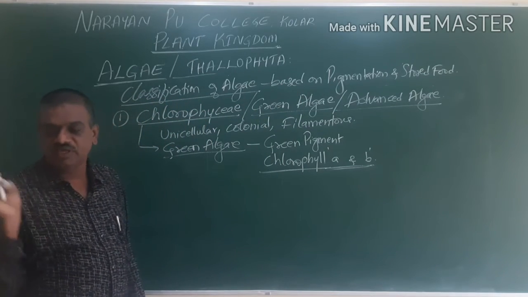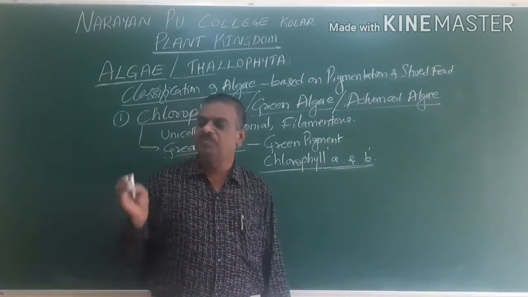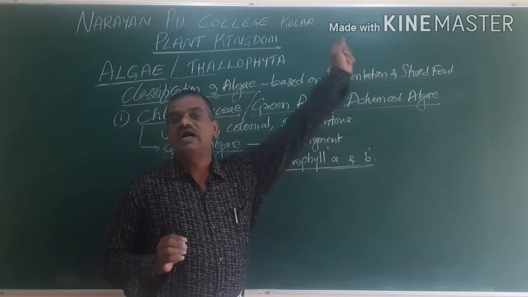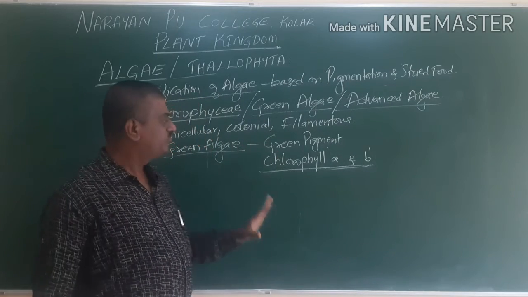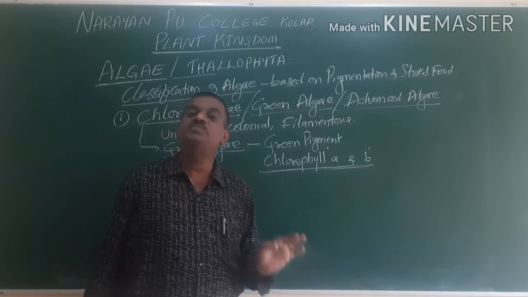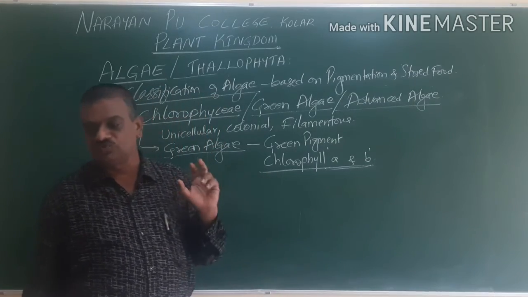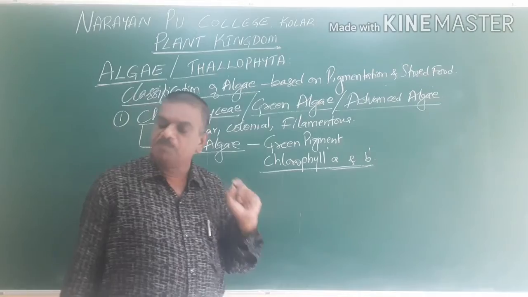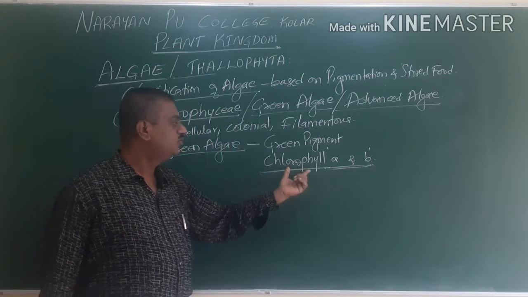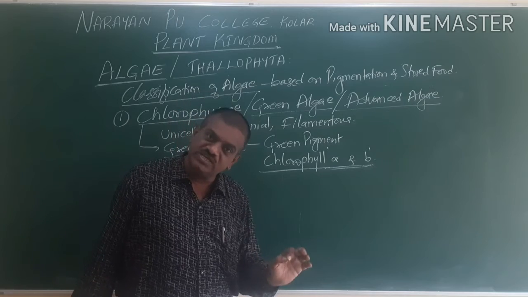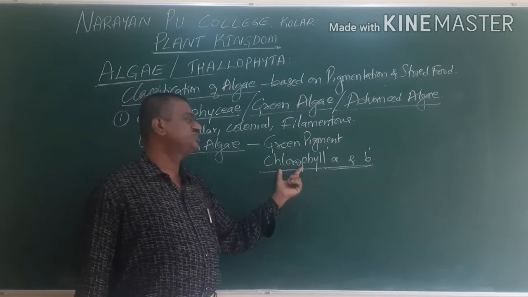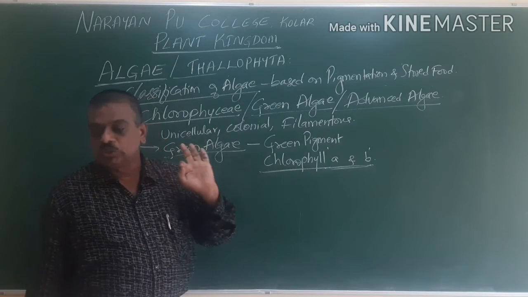Now, the chlorophyll is present in chloroplasts, which have different shapes. The chloroplast is a cytoplasmic organelle, and in a chloroplast there is a green pigment called chlorophyll.